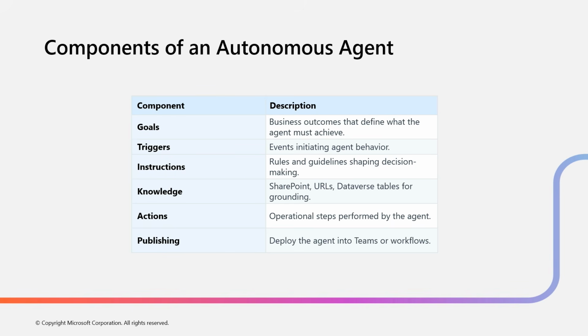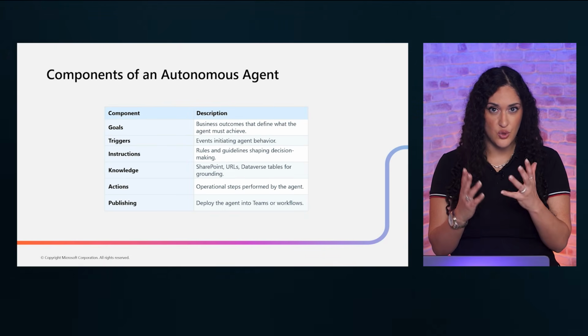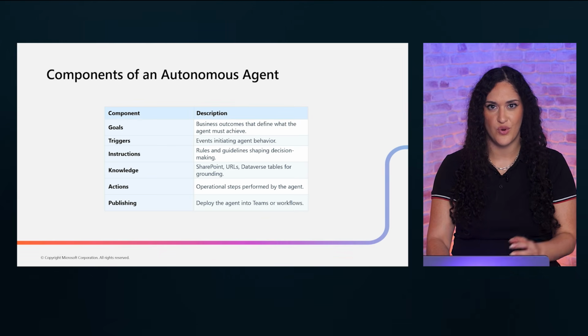This component summary is your autonomous agent design checklist. Goals, triggers, instructions, knowledge, actions, and publishing must all be clearly defined. The best practice, before you publish any autonomous agent, have a peer review of every component. A second pair of eyes catches assumptions and edge cases you might miss. Validation is part of the design process, not separate from it.